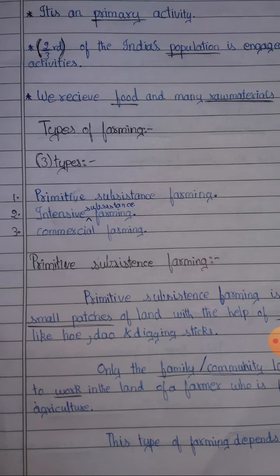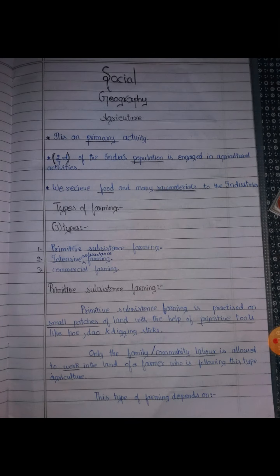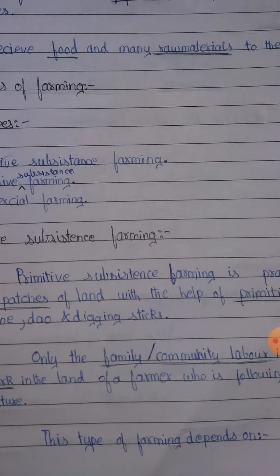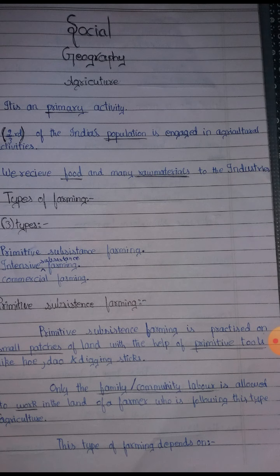This means that the farmer following this type of farming will have a small patch of land, and he will farm it using primitive tools like hoe, dao, and digging sticks. Another important thing is that the farmer will not allow any other persons.